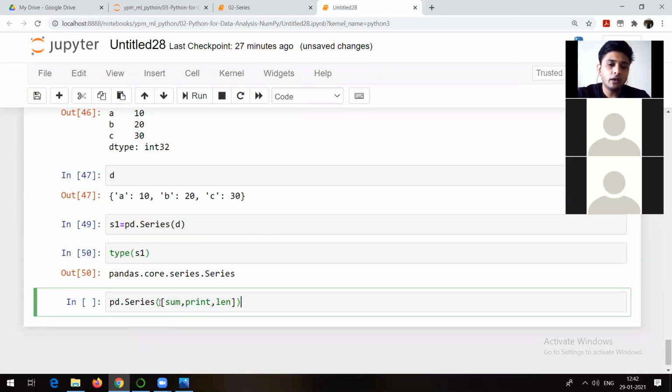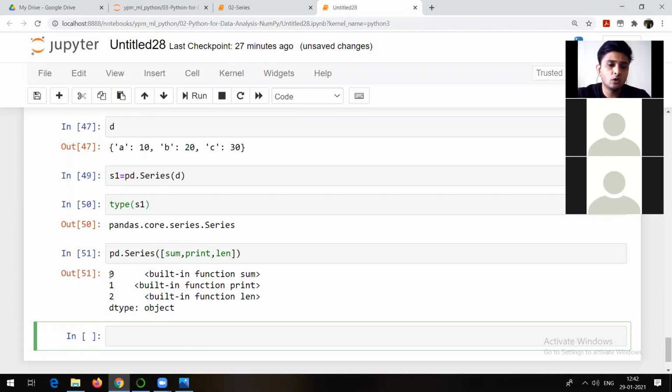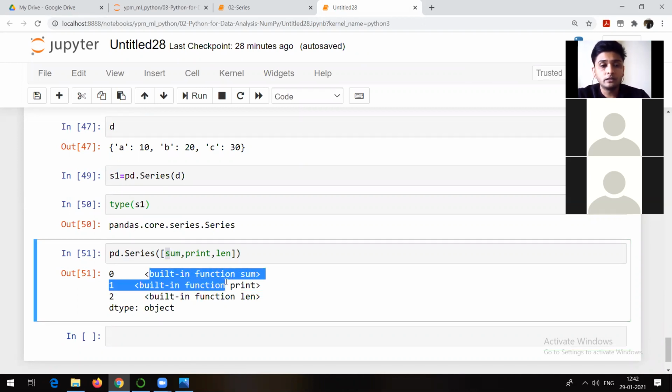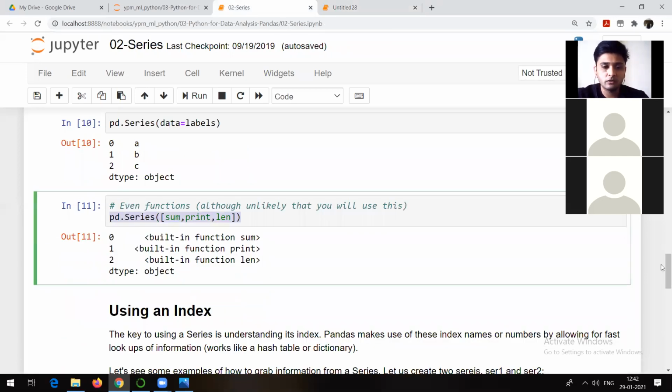So what am I trying to do here? I am trying to pass a list of all these functions or methods to a series. That means I am passing it as data. If I run it, you can check. Index is 0, 1, 2 by default, but as this is a built-in function, series is able to identify that it's a built-in function sum, it's a built-in function print, it's a built-in function. So remember that particular point, that series can identify the inbuilt methods of the function.